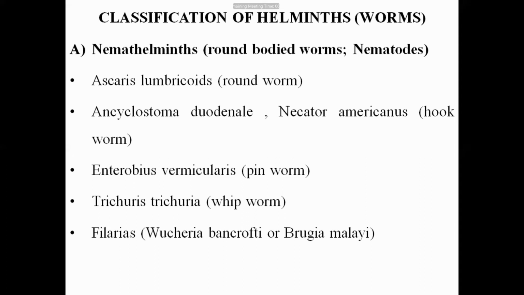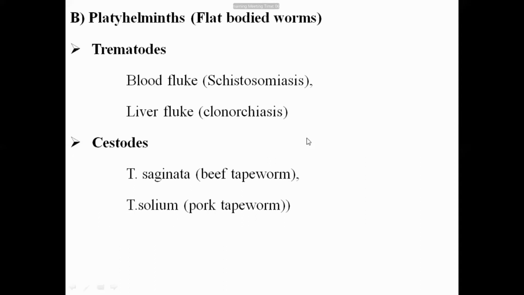Now the platyhelminths are the flat-bodied worms. They are divided into trematodes and cestodes. Trematodes are the flukes. Blood flukes, like the Zuka in Nepali, are present in the forest. So trematodes are the blood fluke and the liver fluke. The blood fluke causes schistosomiasis and the liver fluke causes clonorchiasis.